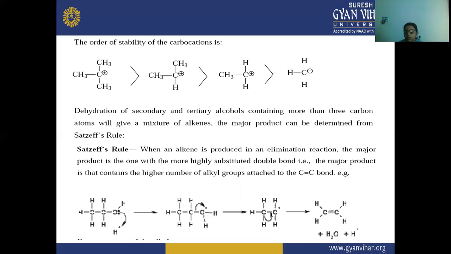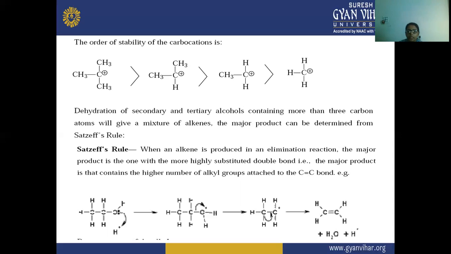So the product in which the C=C carbons are highly attached to alkyl groups is the major product of the elimination or dehydration reaction.